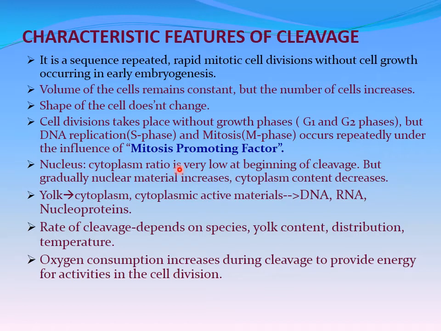The nucleus cytoplasm ratio is very low at the beginning of cleavage, but gradually the nuclear material increases and the cytoplasm content decreases. So yolk enters into the cytoplasm. Cytoplasmic active materials will be there, which results in the formation of DNA, RNA and nucleoproteins.